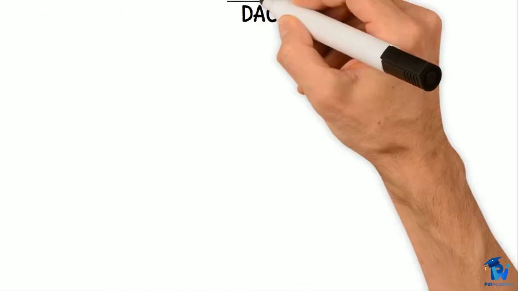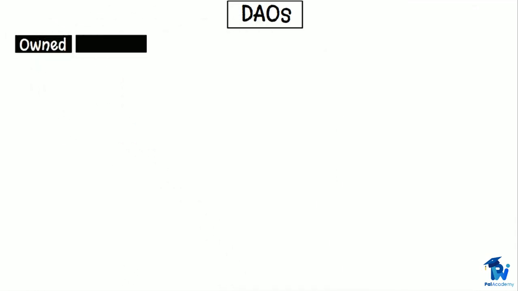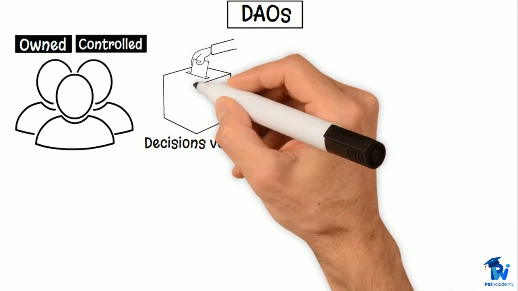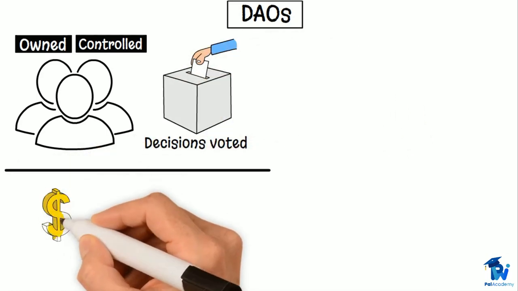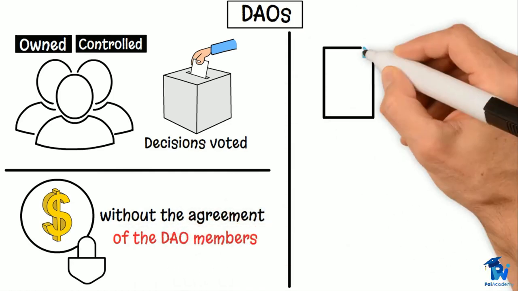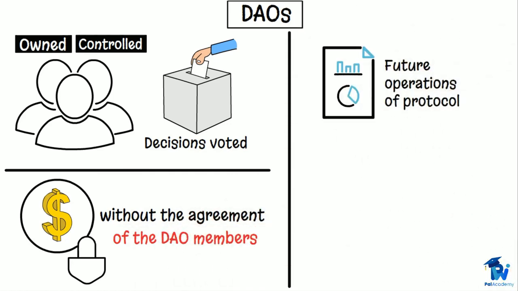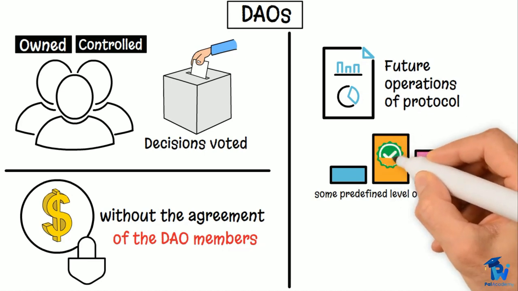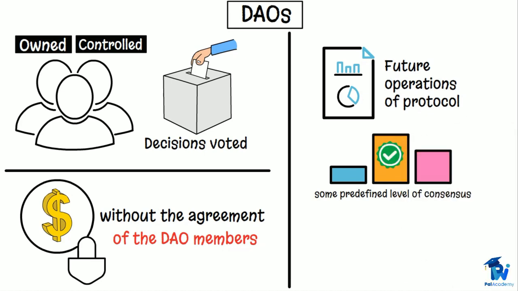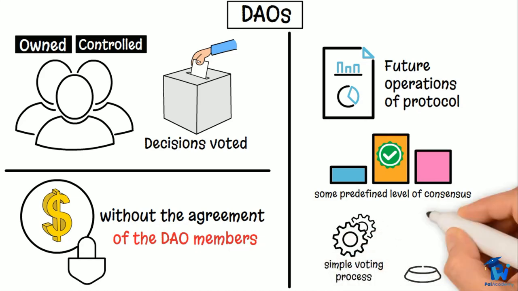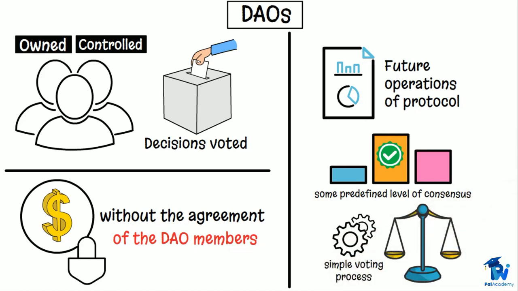DAOs. A DAO is an organization that is owned and controlled by its members, where decisions are voted upon by themselves. A DAO can hold funds and resources that no one can access without the agreement of the DAO members. Community members create proposals about the future operations of the protocol, and then come together to vote on each proposal. Proposals that achieve some predefined level of consensus are then accepted and enforced by the rules instantiated within the smart contract. All proposals and decisions are being ruled out or implemented by a simple voting process, ensuring that everyone in the organization has an equal say.